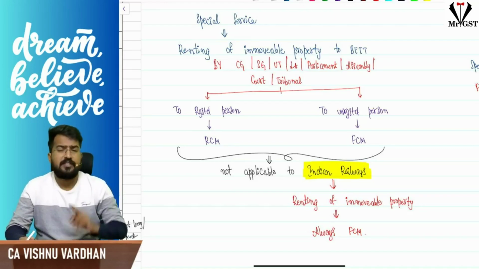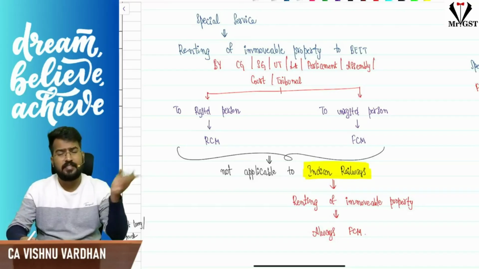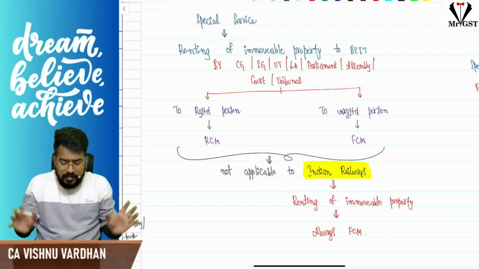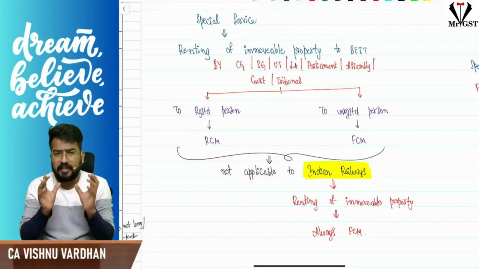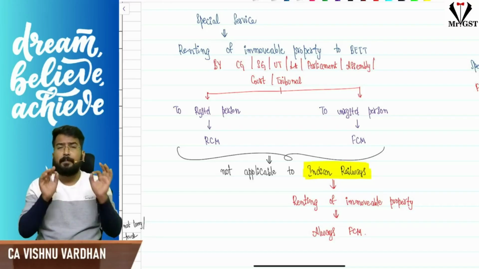Are you clear? Recipient is registered, RCM. Not registered, FCM. But this provision related to renting of immovable property is not applicable for Indian Railways.